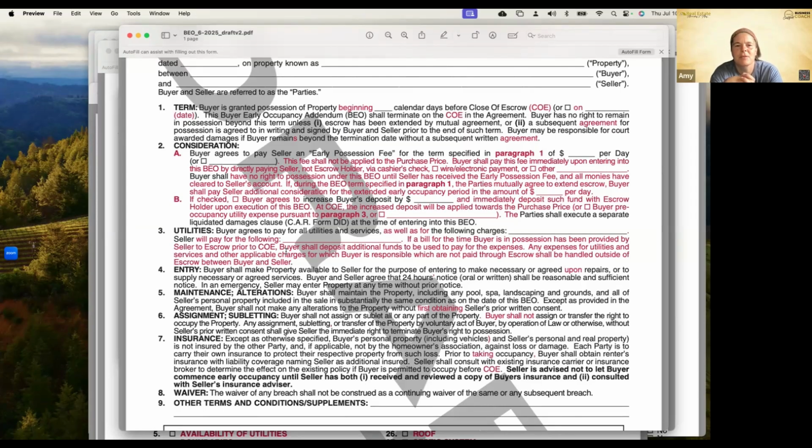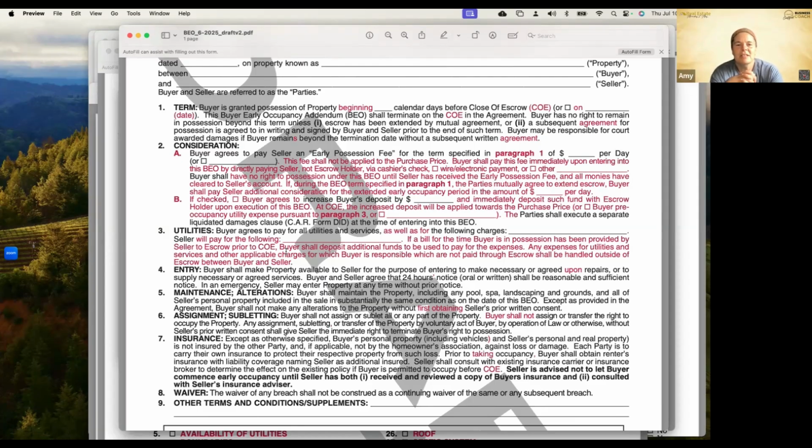The parties shall execute a separate liquidated damage clause, right? So this is saying, hey, if buyer's going to occupy this, we can require the buyer to put more money into escrow that's going to count towards their deposit, which then, in effect, if we've got the liquidated damage clause in there, signed and initialed by all parties, that if the buyer's in breach of contract because they can't close, that would immediately go to the seller. Now, keep in mind that I would not allow buyer early occupancy if not all the contingencies have been removed. You're just opening yourself up for a problem there.